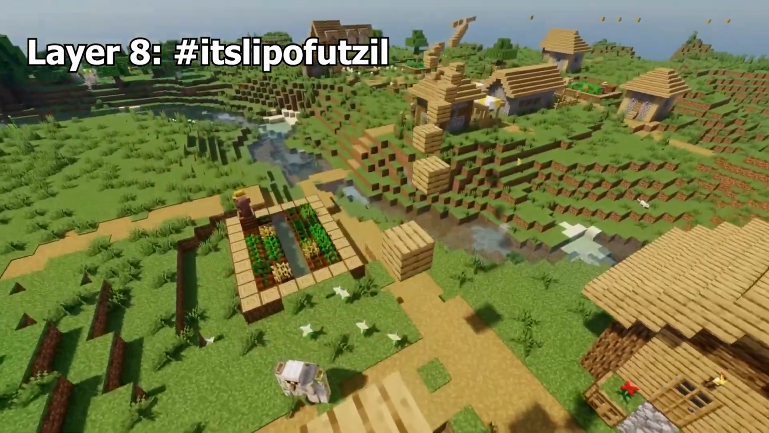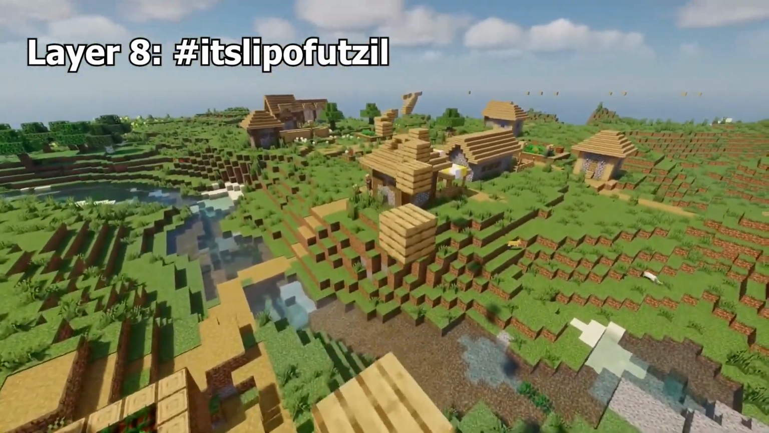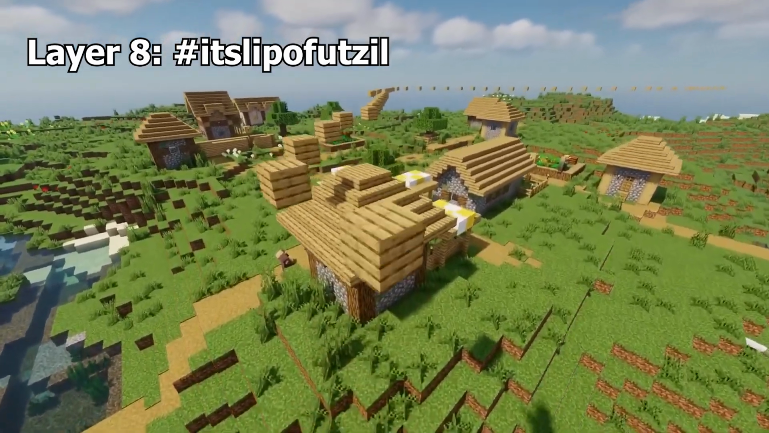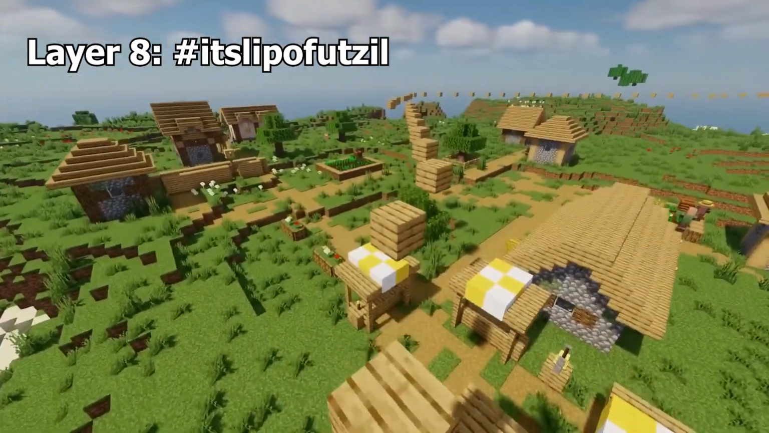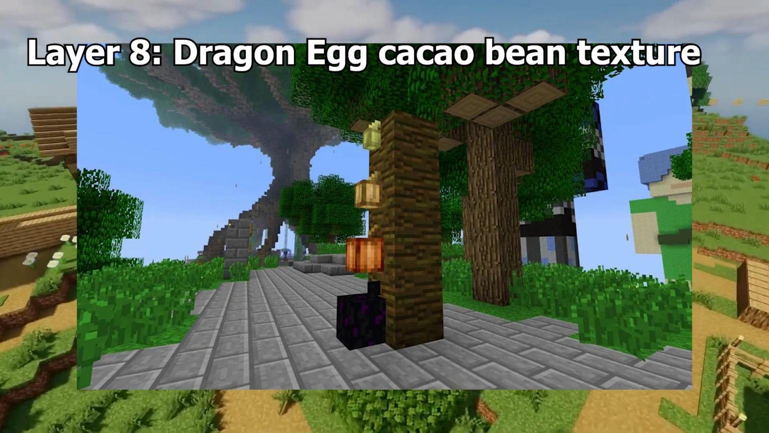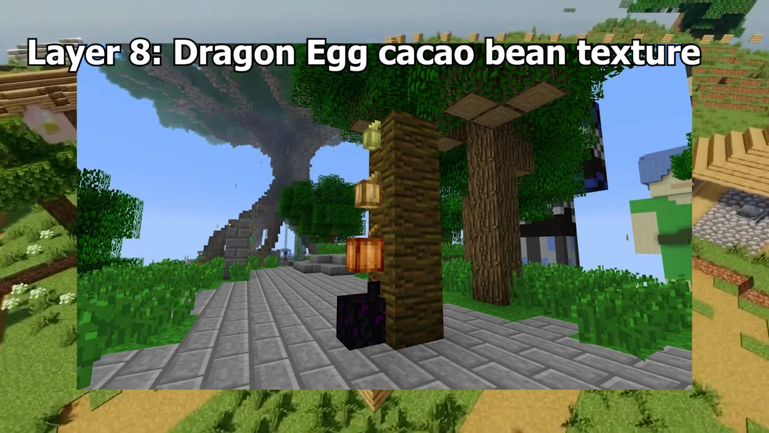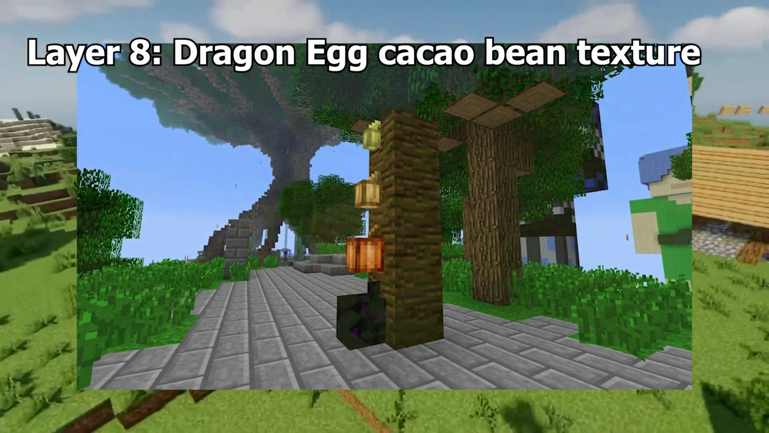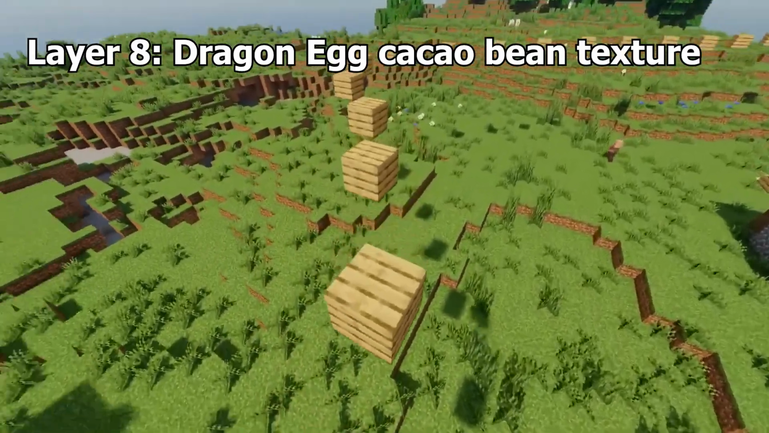#It'sLipofutzly. This is apparently an old bug that would appear when you type /help inside a command block, but I couldn't find any screenshots of this happening. Dragon Egg Cocoa Bean texture. There's this old bug that changes the texture of the cocoa beans to be that of the Ender Dragon egg, whilst maintaining the same shape.